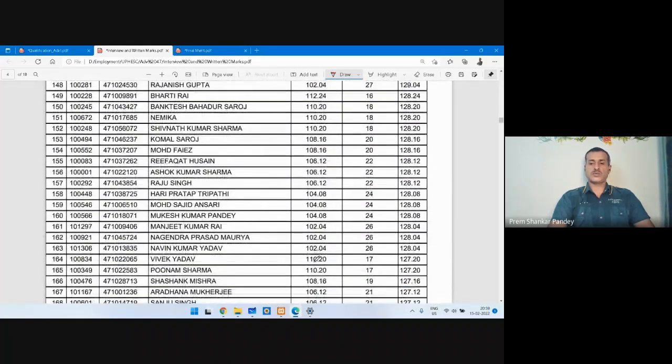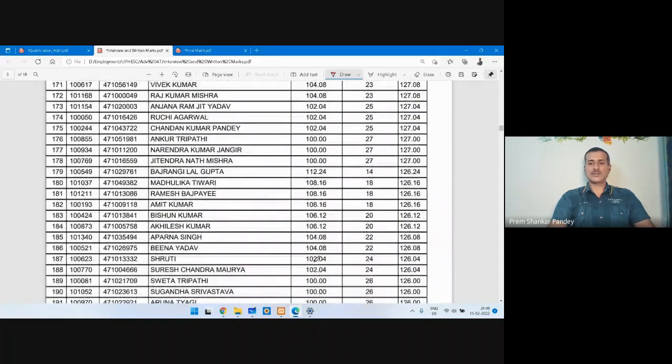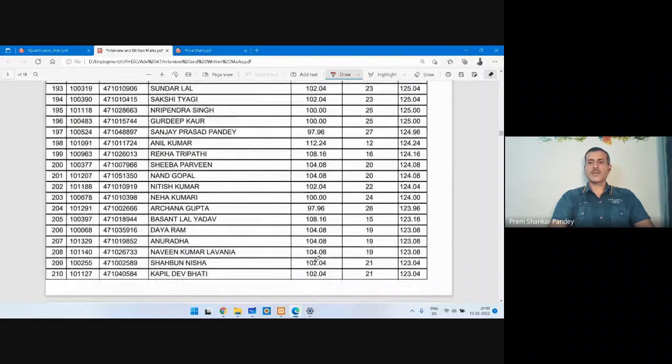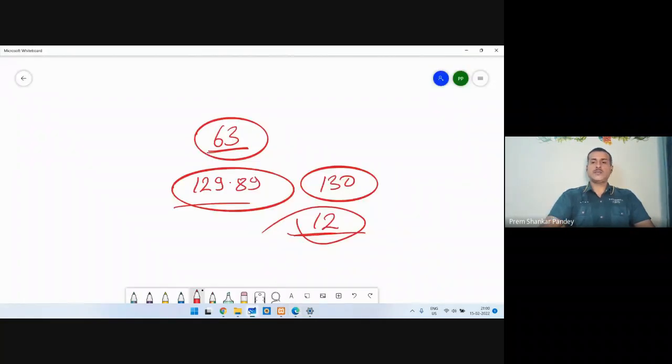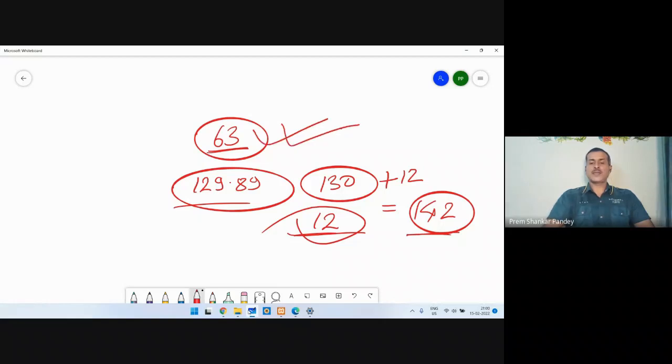That's the bare minimum, and only one candidate got 12 marks. You can see here, Anil Kumar got 12 marks. So this is the minimum marks given to a candidate. If I say 130 plus 12, that will be 142. So every candidate who has scored 63 marks is absolutely safe. You need to be very relaxed if you are above 63, according to my perception.